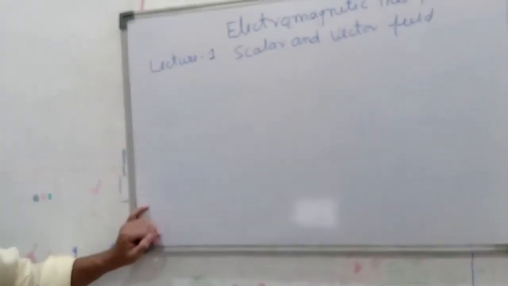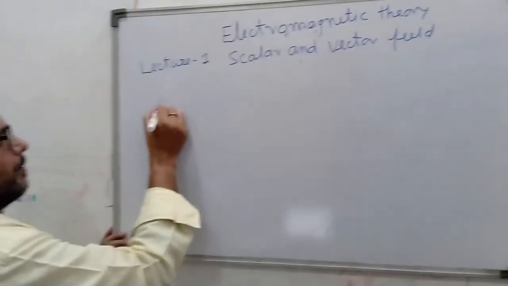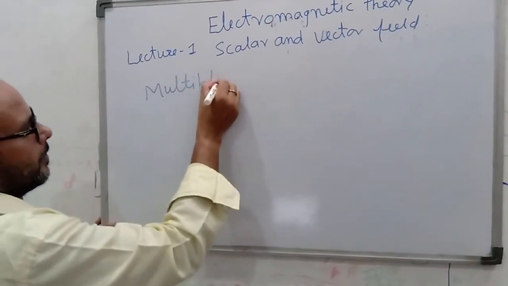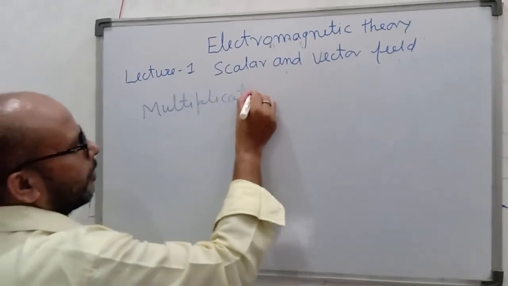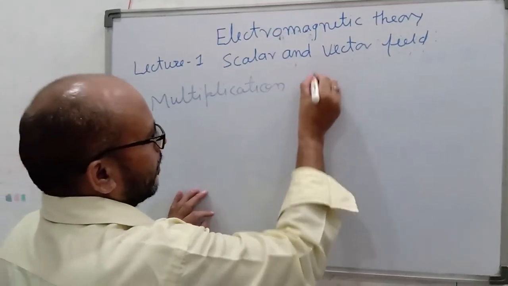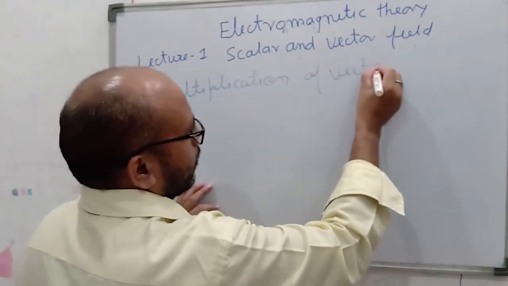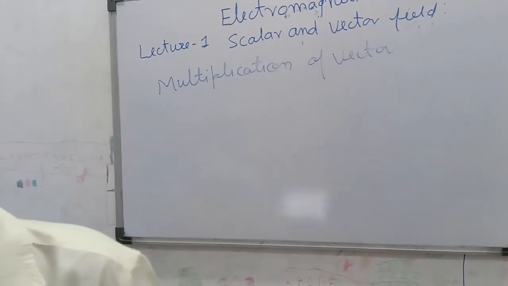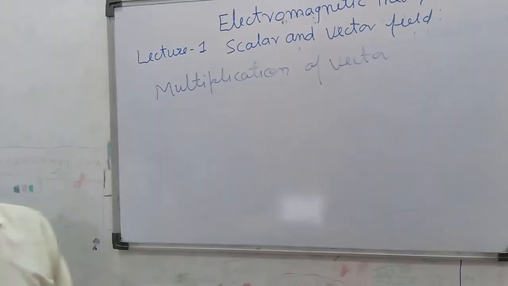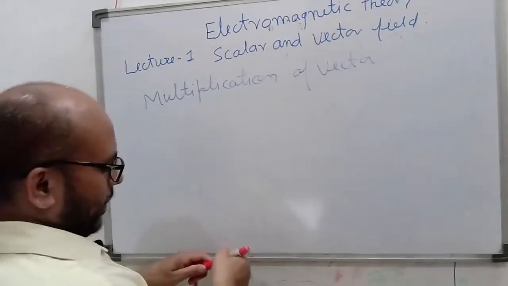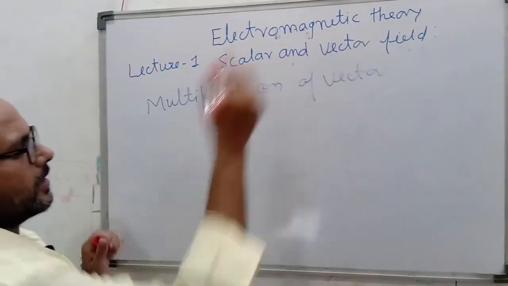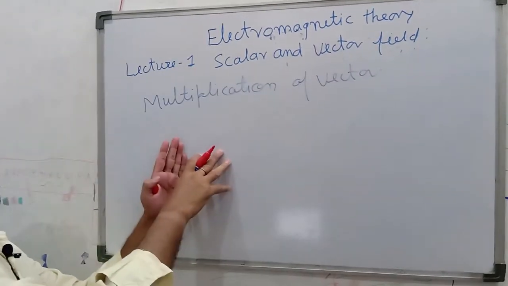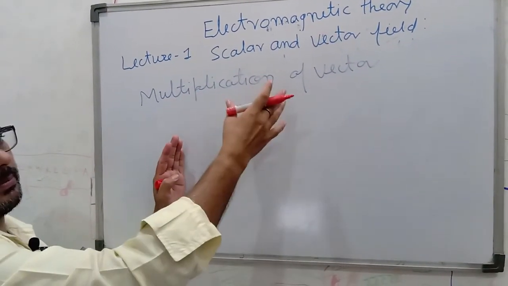Now simply multiplication of vector quantities. Suppose a scalar quantity is multiplied by a vector quantity.